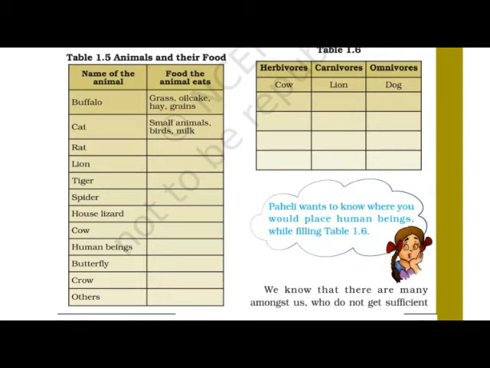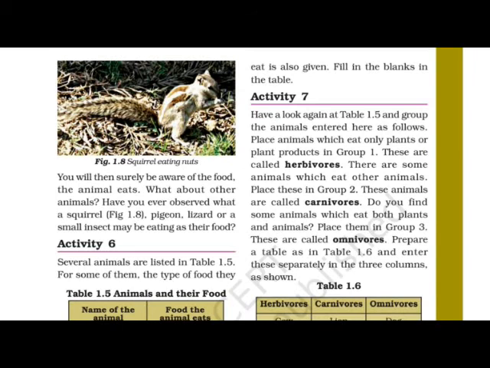Here also we can classify the animals on the basis of what they eat. Means if the animals are eating the particular food, on that type we can classify the given animals. Here we can put the animals on the basis of the category what they eat.